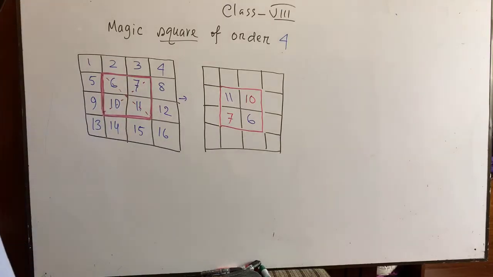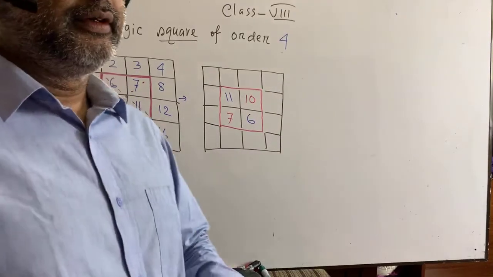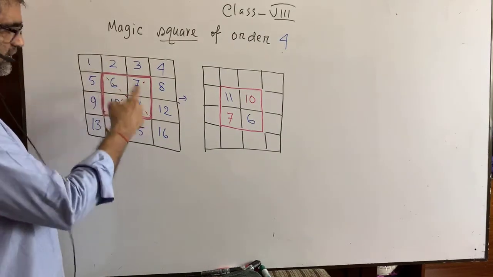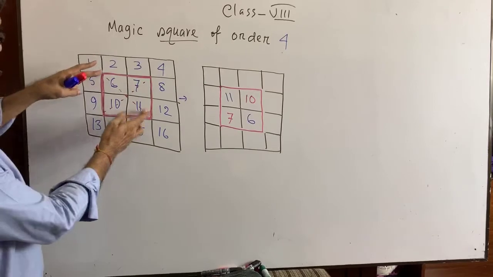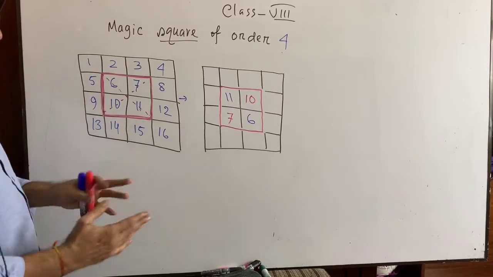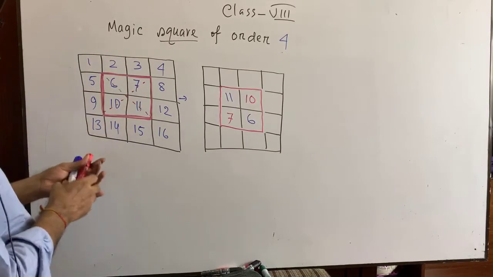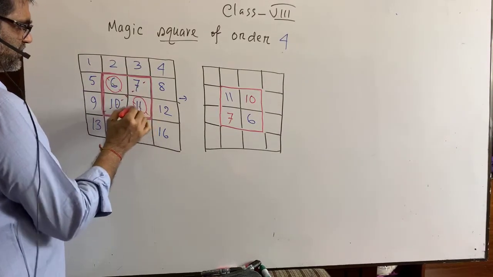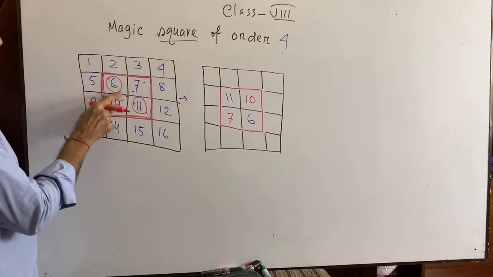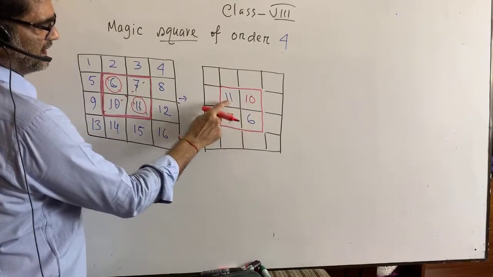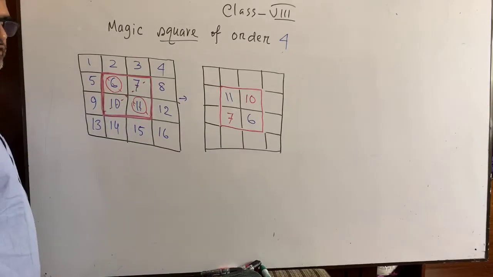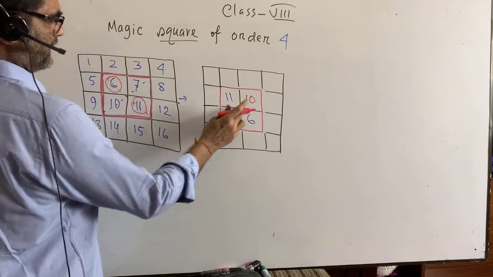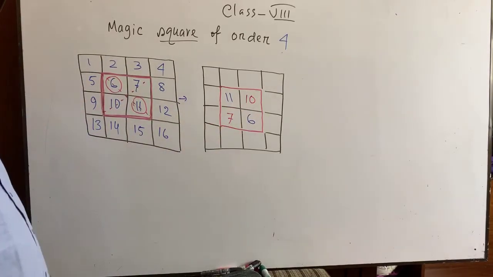Nothing else I have done. There is a square in the mid portion with 4 smaller boxes, and there are 2 diagonals. What I have done here is just interchange the digits along the diagonal. 6 and 11 have been interchanged. In the same way 7 and 10 also have been interchanged.